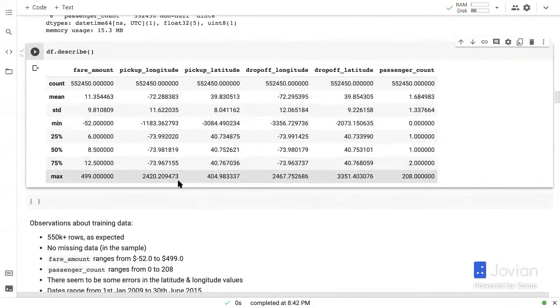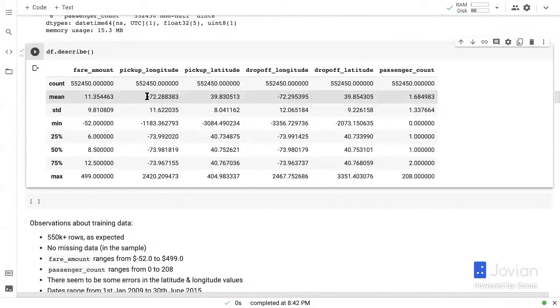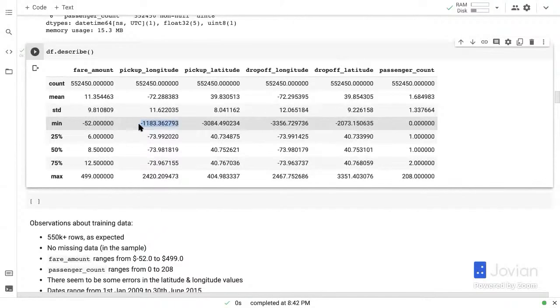You can also look at pickup, latitude, longitude, drop off, and then passenger counts. Now, there seem to be some issues in this data set, as is the case with all real world data sets. Seems like the minimum pickup longitude is -1183, which is just not valid at all. It doesn't make sense. There are no such longitudes, neither are there such latitudes. So we may have to do some cleaning.